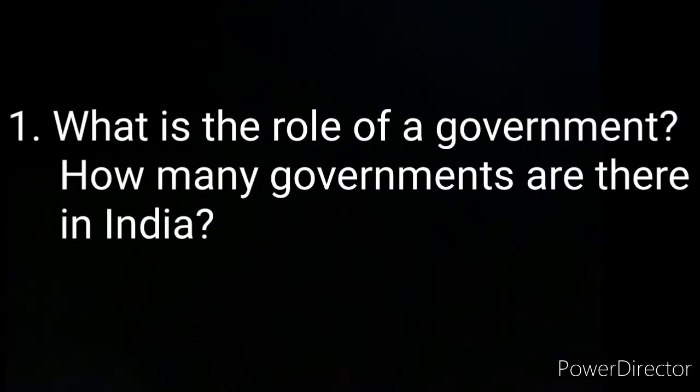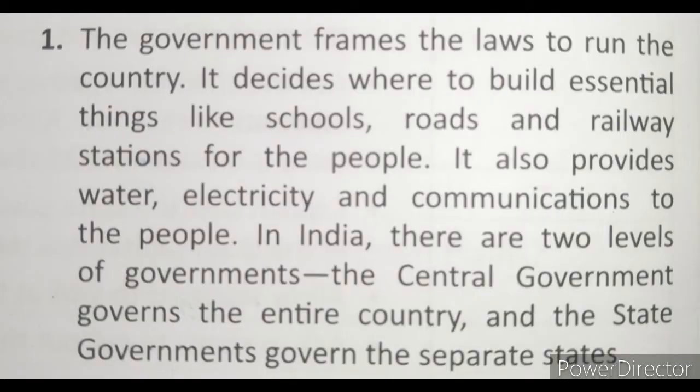Exercise D. Answer the following questions. First one, what is the role of a government? How many governments are there in India? The answer, the government frames the laws to run the country. It decides where to build essential things like schools, roads and railway stations for the people. It also provides water, electricity and communications to the people.